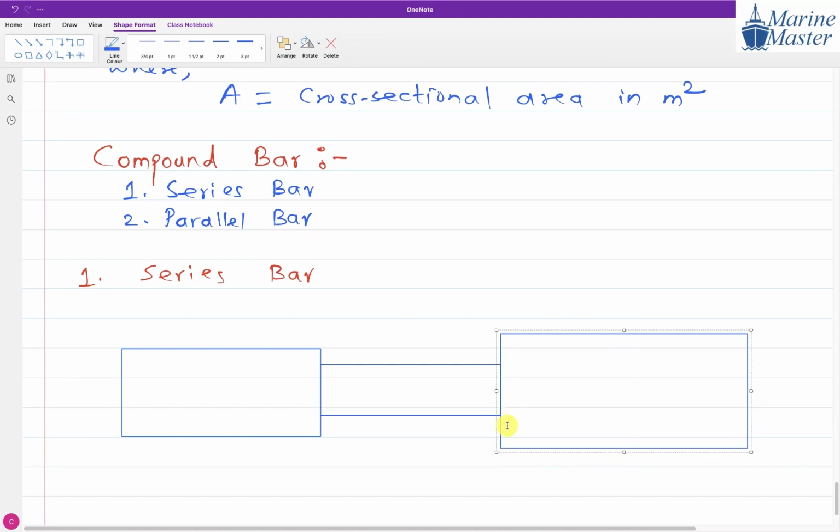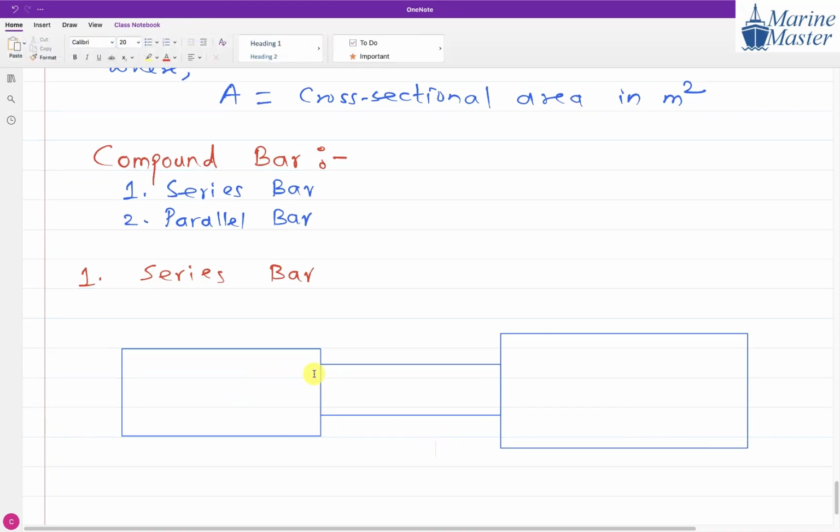See the things here carefully. Here we have a series bar, and we have shown 3 parts. It is not necessary that only 3 parts will be there. There may be 2 parts, 4 parts, any number of parts. But remember, part 1 is attached to part 2, part 2 is attached to part 3. So in this case, this is the series scenario.